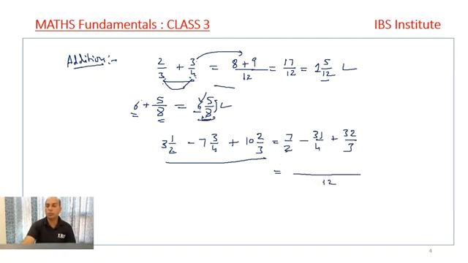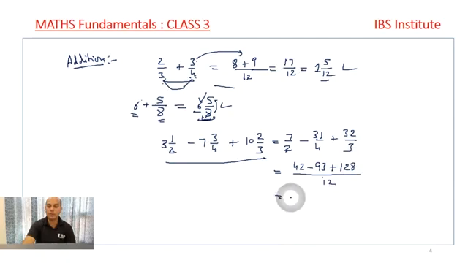2 into 6 is 12, so 6 into 7 comes out to be 42. Minus 4 into 3 is 12, 3 into 31 is 93. Plus 3 divides 12, that's 4, and 32 into 4 comes out to be 128.